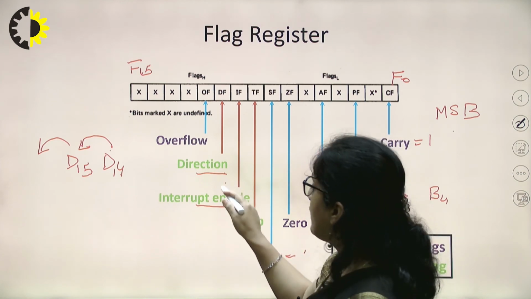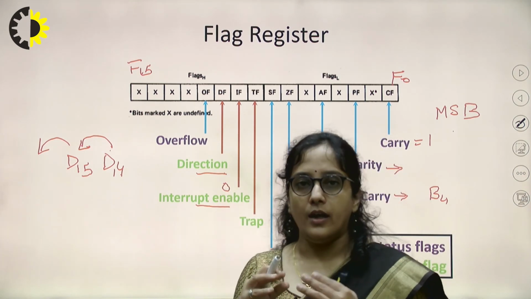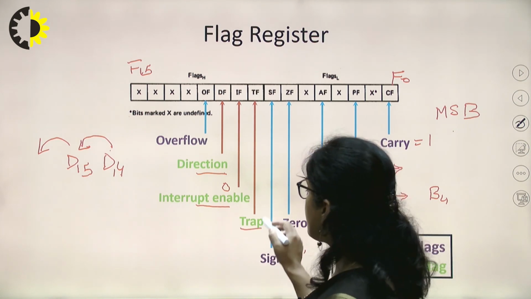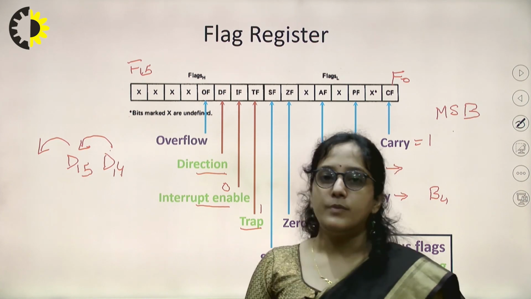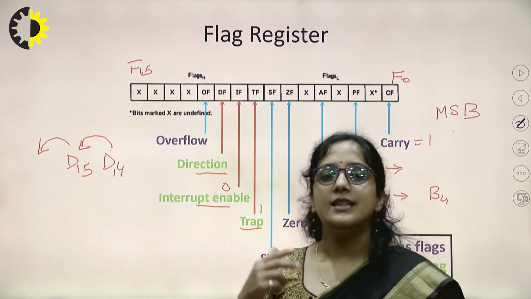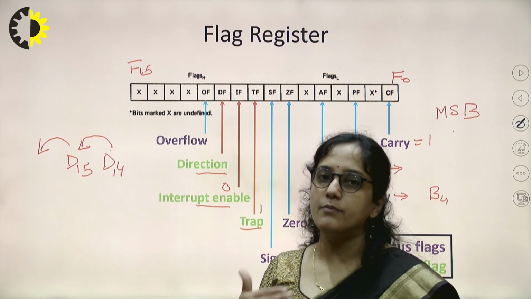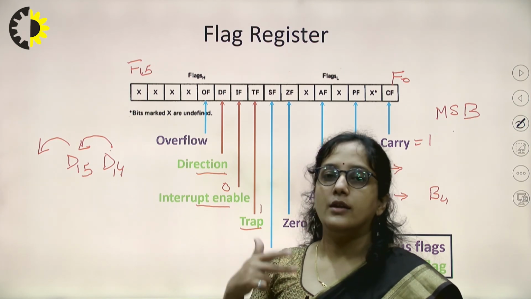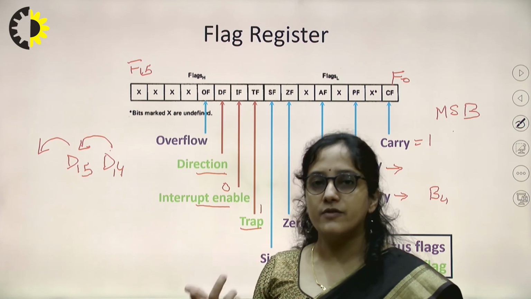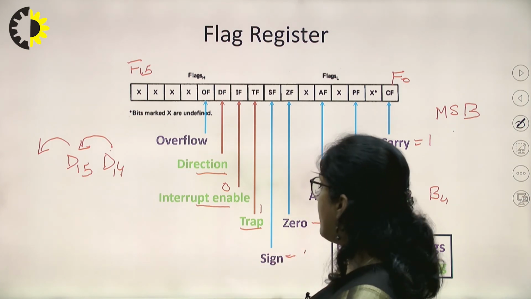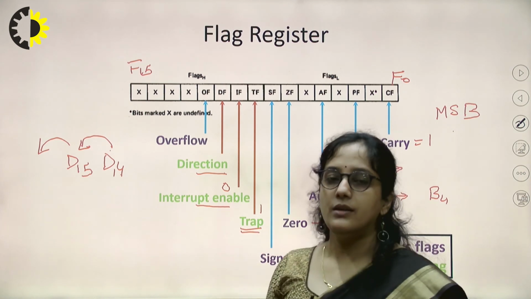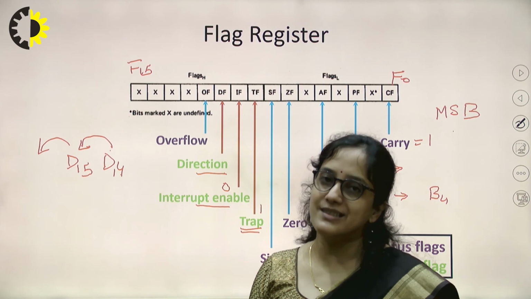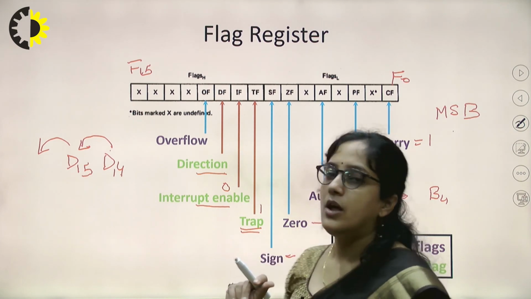If this bit is 0, then no interrupt can affect the working of 8086. Trap: whenever this bit is 1, the 8086 goes with single step execution, means it executes one instruction, then goes to the interrupt service routine related to the trap, executes that routine, then comes back and executes one more instruction. So single step execution is done if this trap flag is 1.